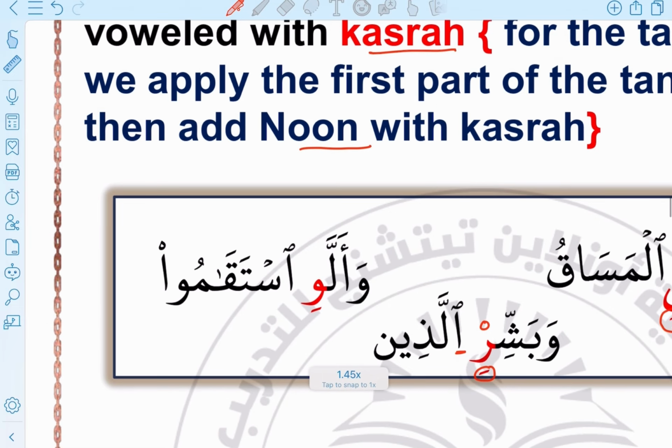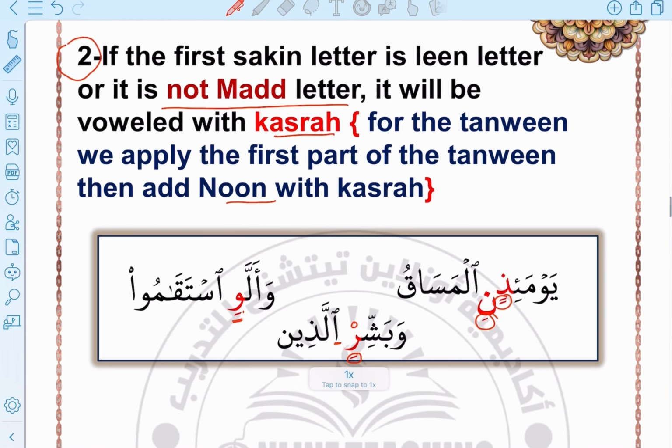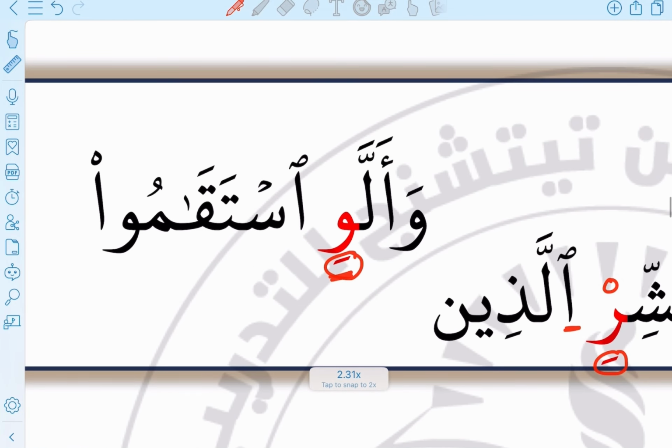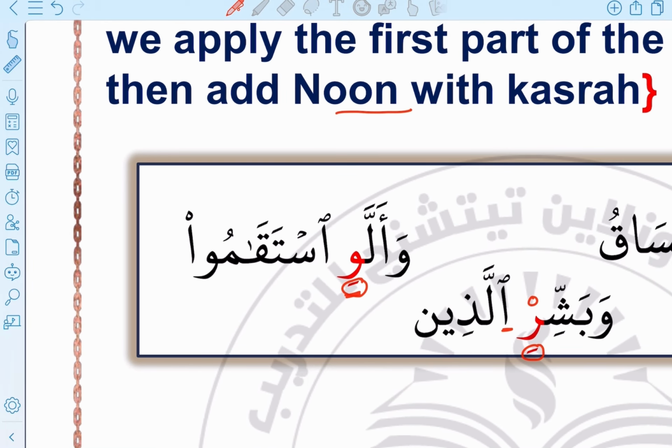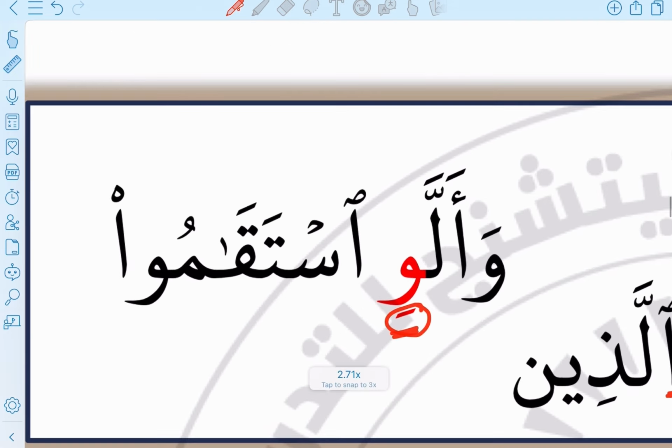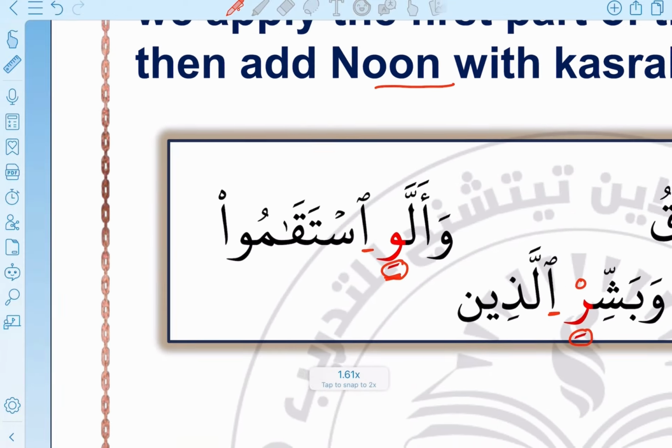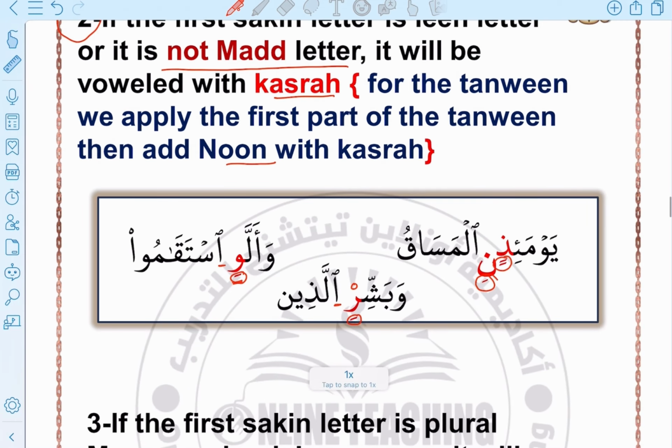Then we have وألو. Here this waw doesn't have any sign, it's sakin and it's preceded by fatha. So in this case it's alayna, but we added this vowel, the kasra, because of التقاء الساكنين, the meeting of two sakin letters. What are the two sakin letters? The waw is the first one, and the hamzat al-wasl is the second one. So we will add kasra to the first sakin letter.